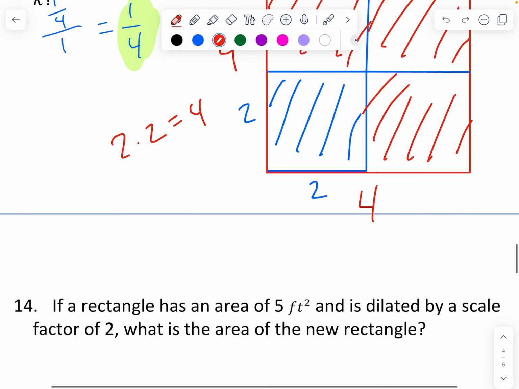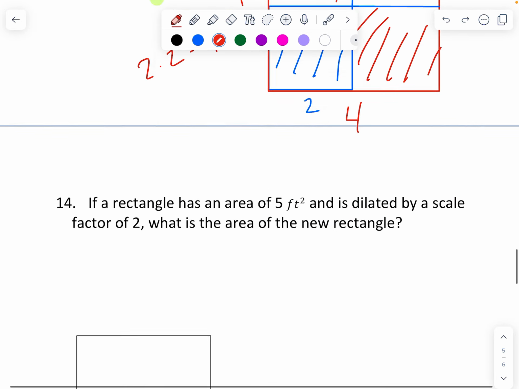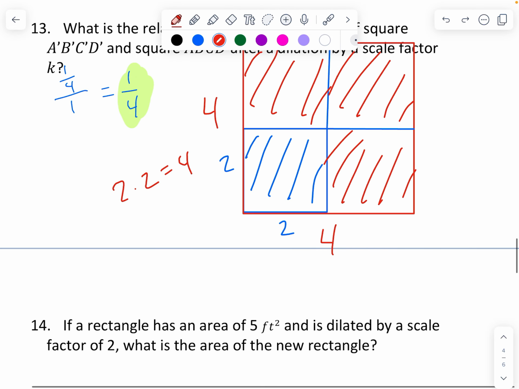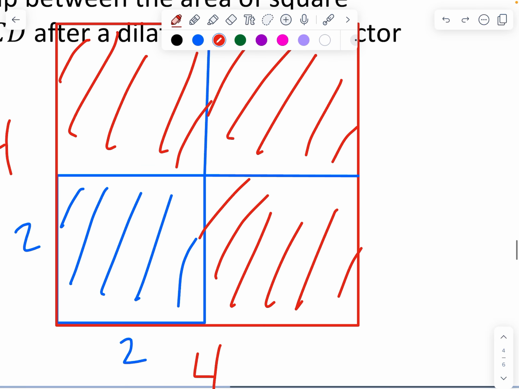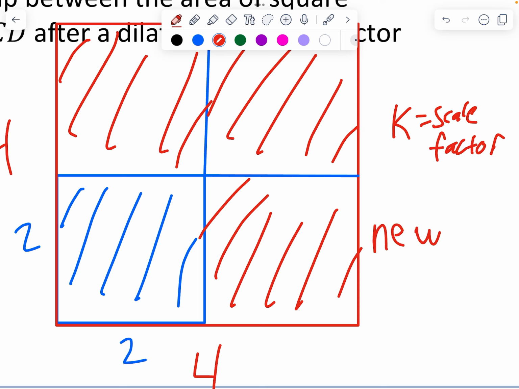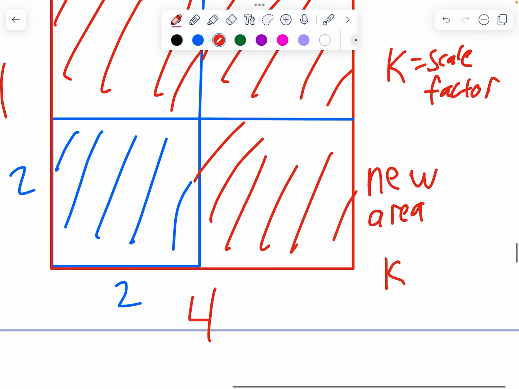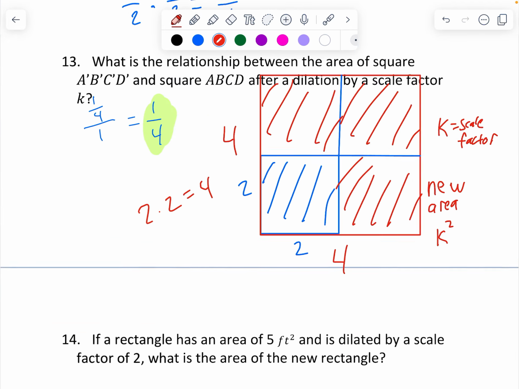So if you have a shape that is dilated by a scale factor of k, so if k is the scale factor, then that means the new area will be dilated by a factor of k squared, right? Because you're multiplying by k in 2 different directions, okay?